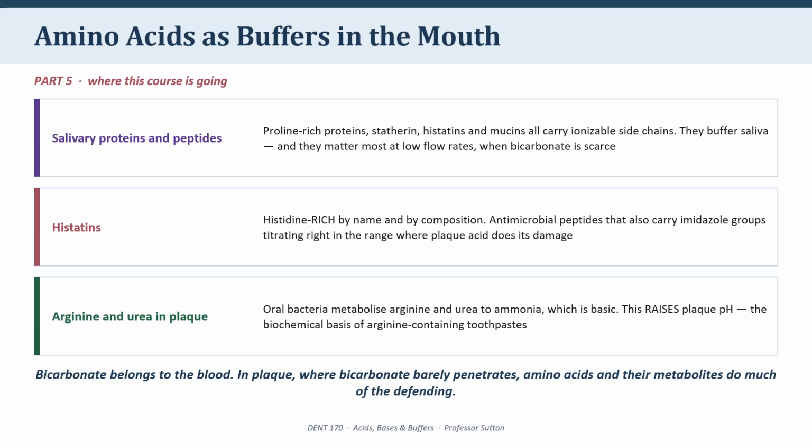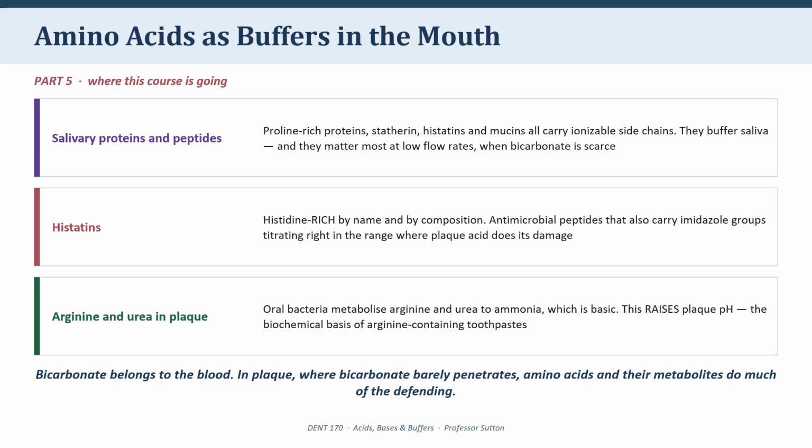Third, and this one is genuinely clinically applied, the bacteria in dental plaque metabolize arginine and urea, producing ammonia. Ammonia is basic. It raises plaque pH. So amino acid metabolism by the oral flora is actively defending the tooth. That is the biochemical rationale behind arginine-containing toothpastes. It's a real strategy in caries management.